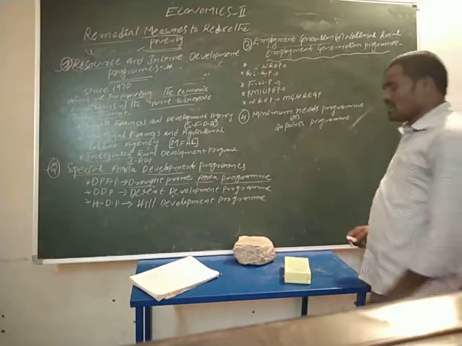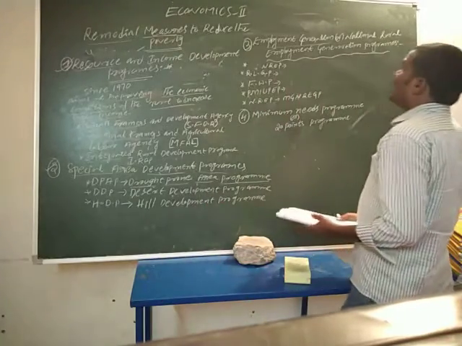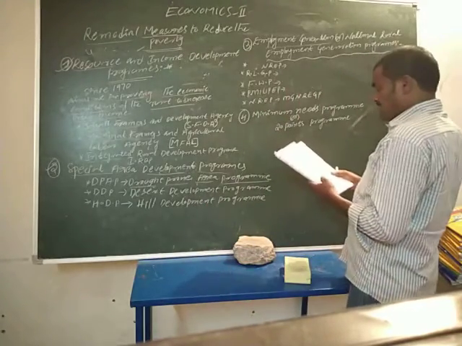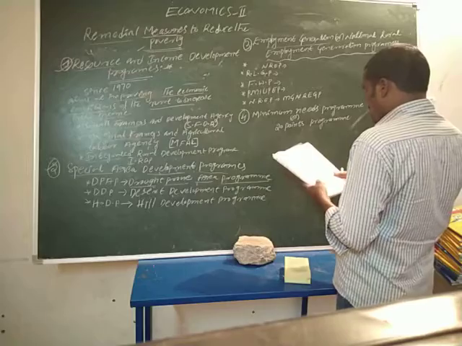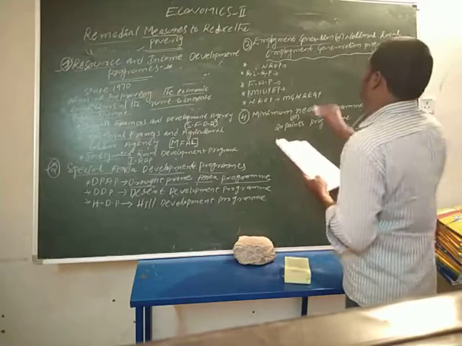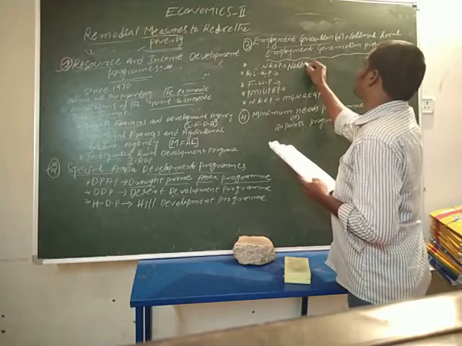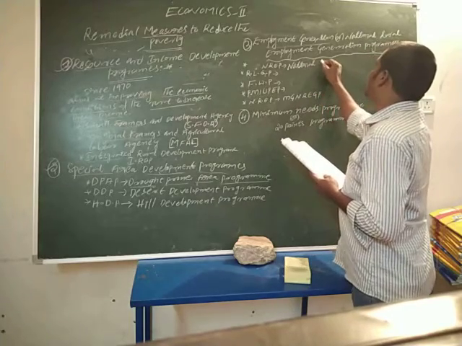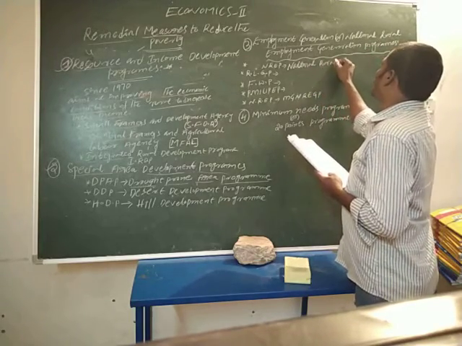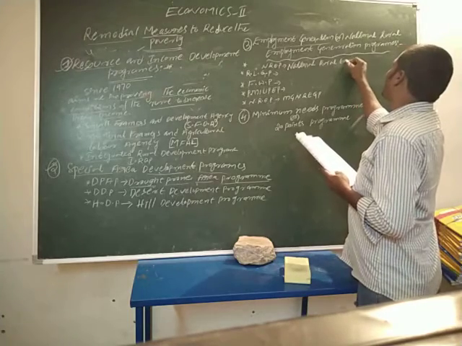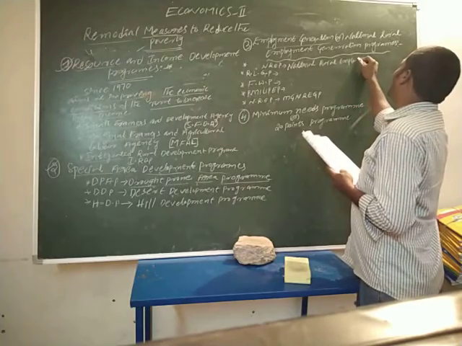In this, the first one is NREP. NREP means National Rural Employment Program.